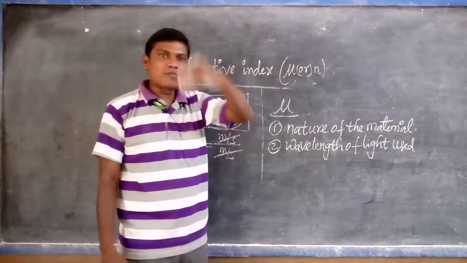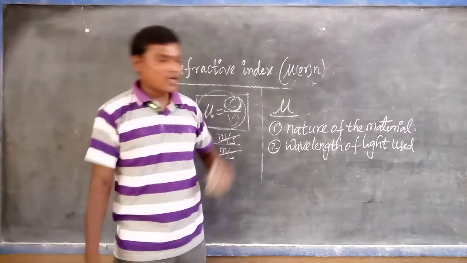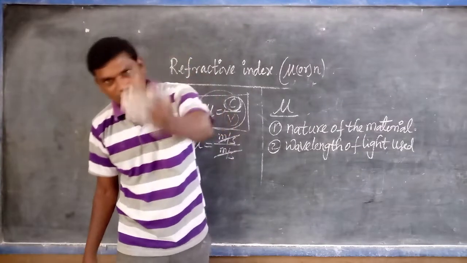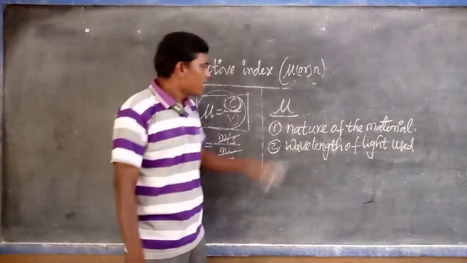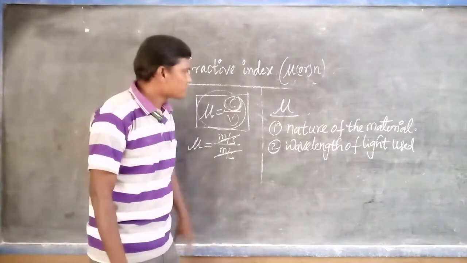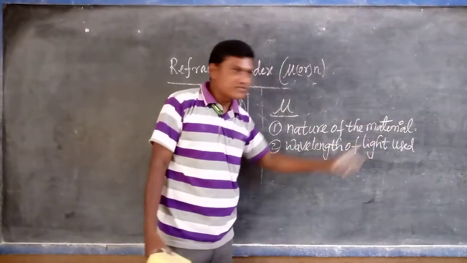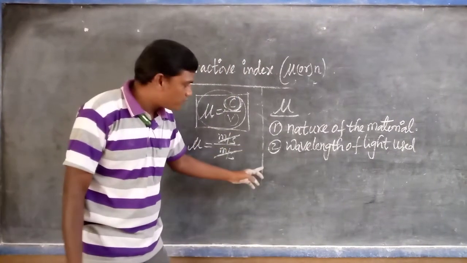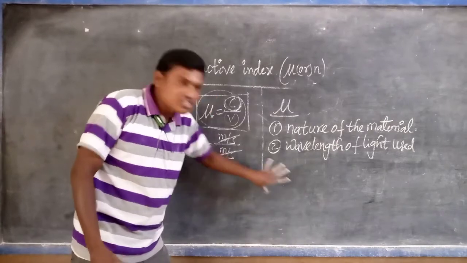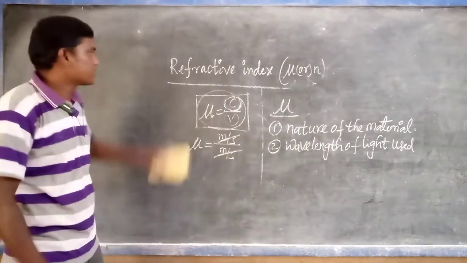For water 1.33, for kerosene 1.44, for ordinary glass 1.5, turpentine oil 1.47, like this. So if the nature of the material changes, the refractive index also changes. The refractive index also depends on the wavelength of the light used. Already I proved that mu is inversely proportional to lambda, so if the wavelength changes, the refractive index also changes.